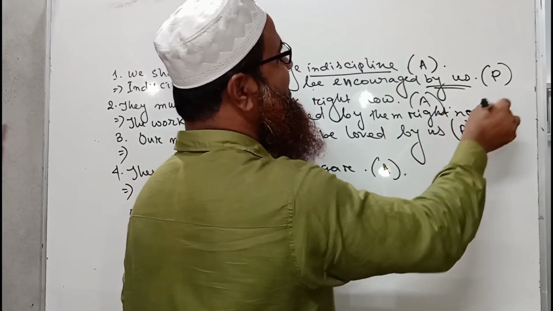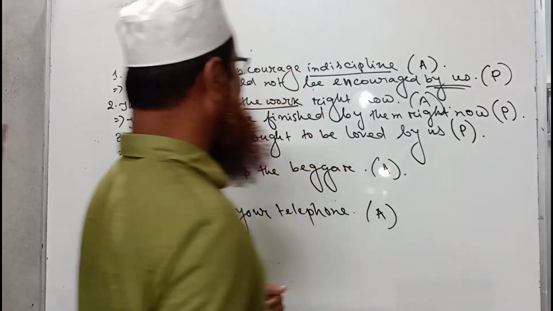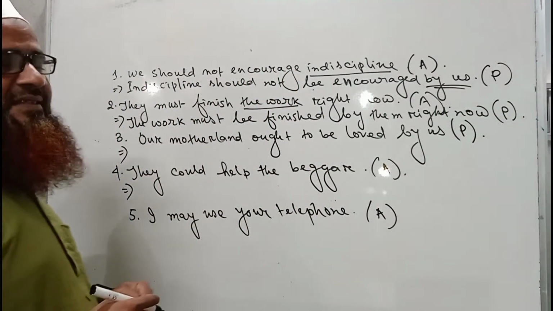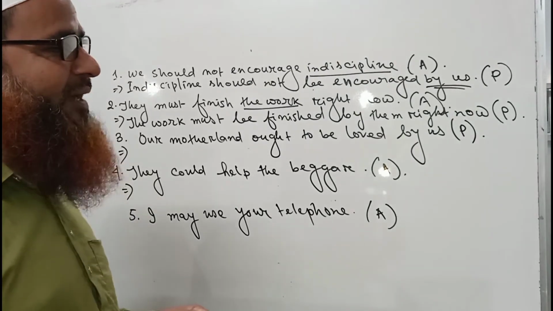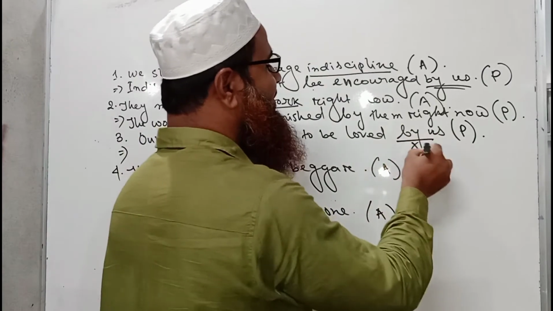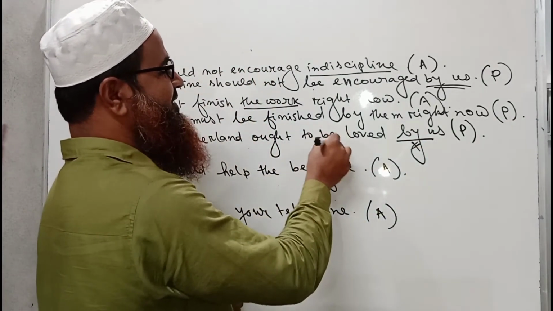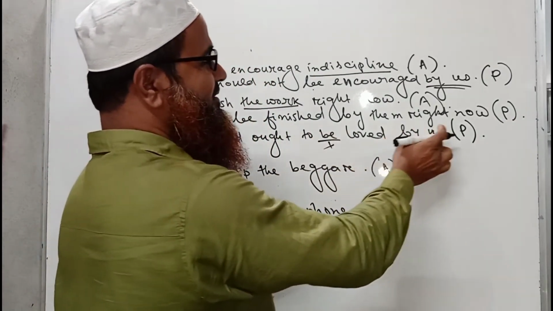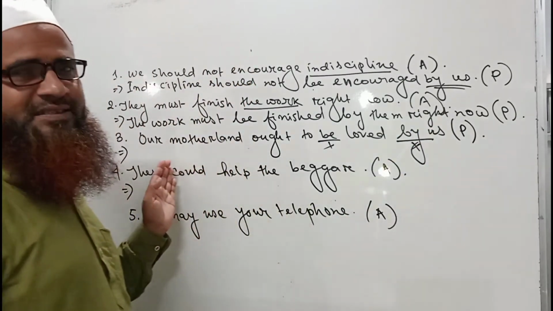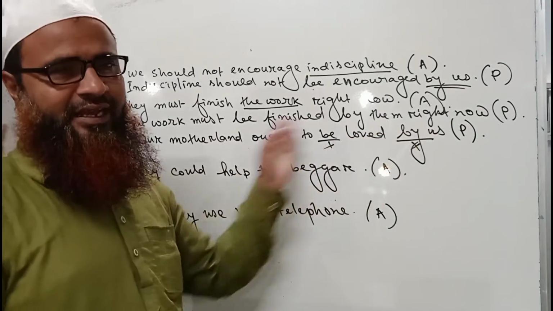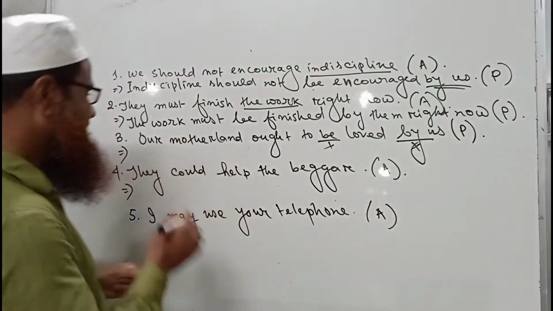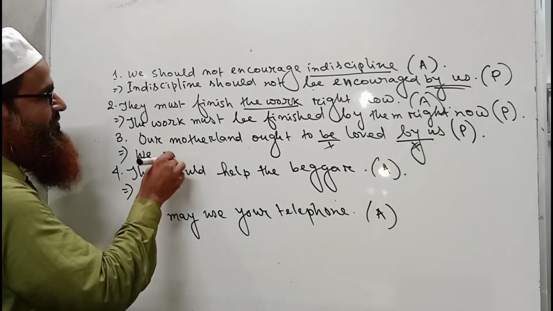By them right now. So this is a sentence of passive voice: Our motherland ought to be loved by us. We have to change this sentence into active voice. So here we have to drop "by" and "be". The word after "by" is to be written as the subject. Here it is "us", and in the subject form it will be "we". So I am writing "we".